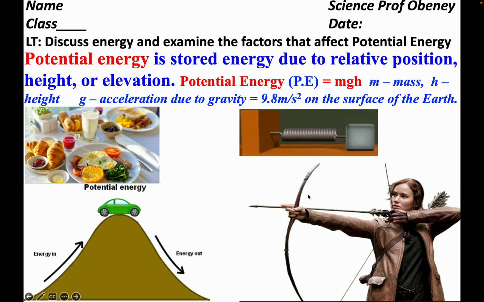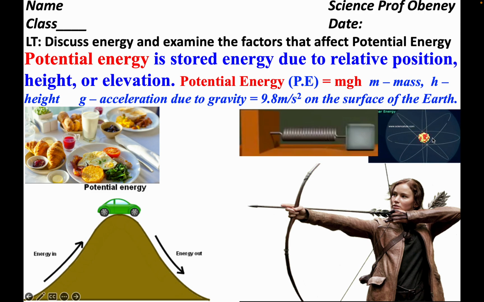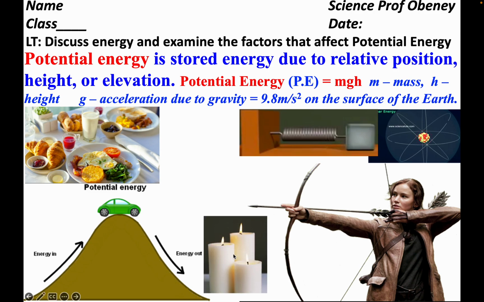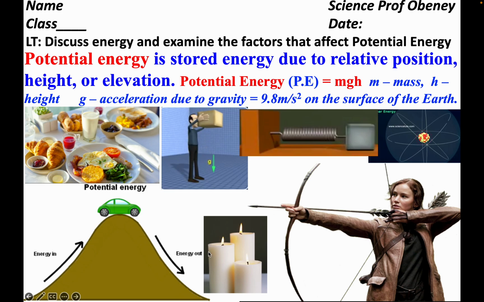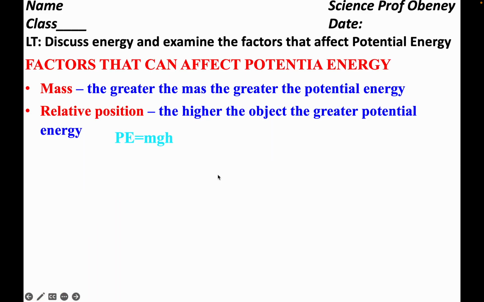The spring also contains potential energy. Then we also have the energy inside the nucleus of an atom. Nuclear energy is potential energy. It's stored energy, and it has the potential to cause a change. Candle wax also has potential energy. And if you lift a box higher, it will have potential energy. That means that if you drop it, it will have the ability, the potential to cause a change.